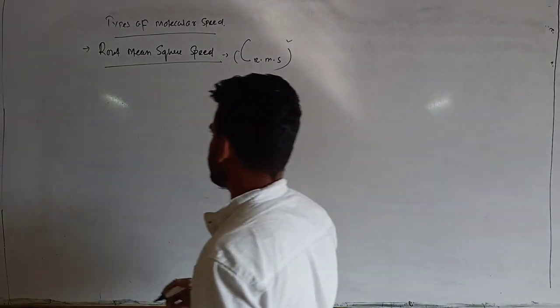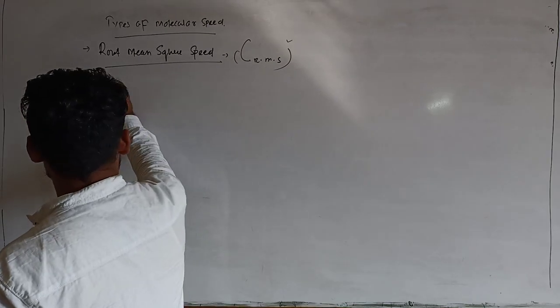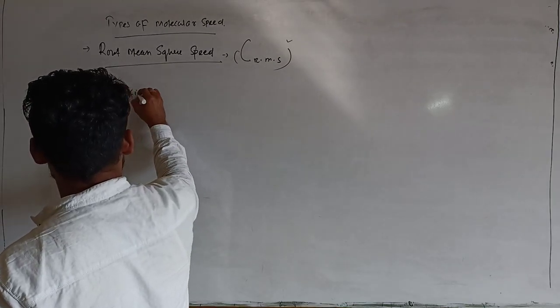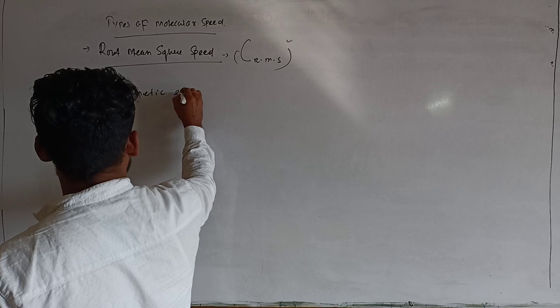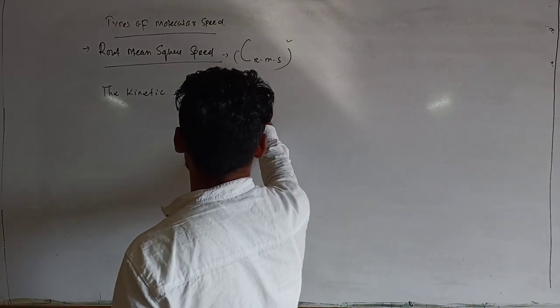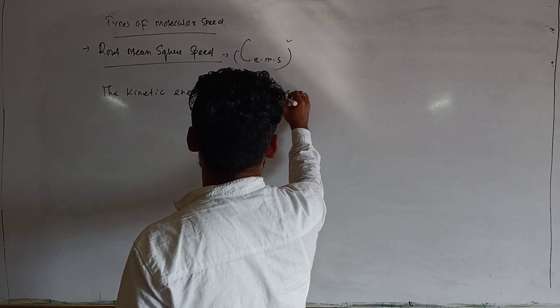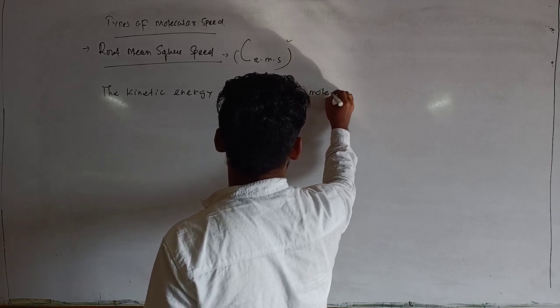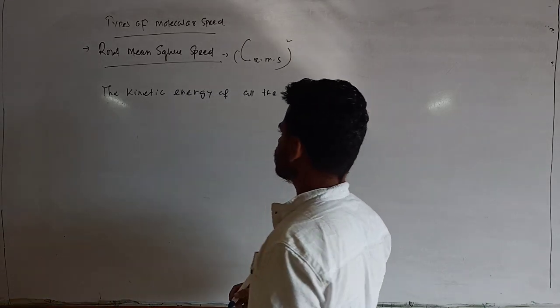So what will be the value of kinetic energy of all the gas molecules?